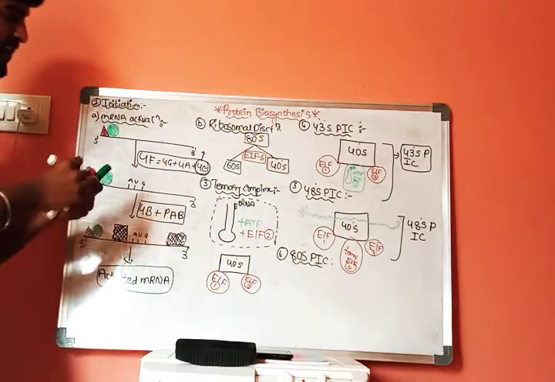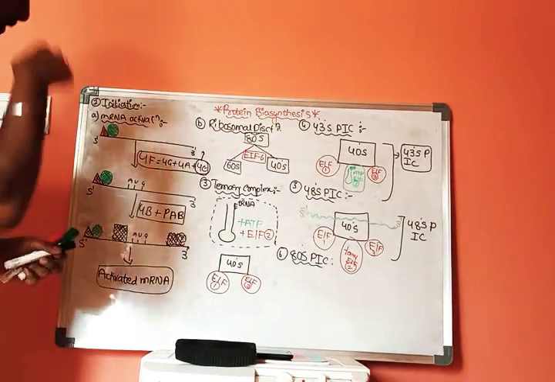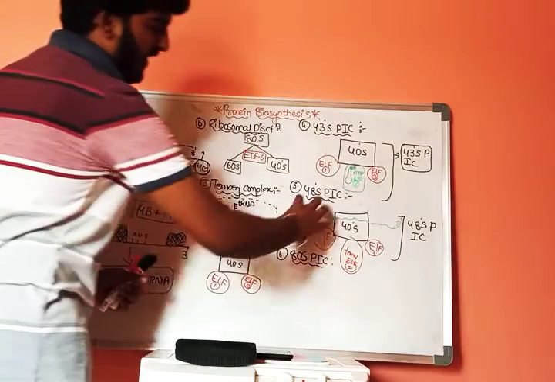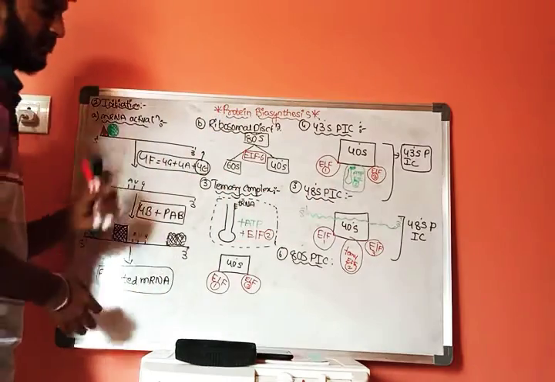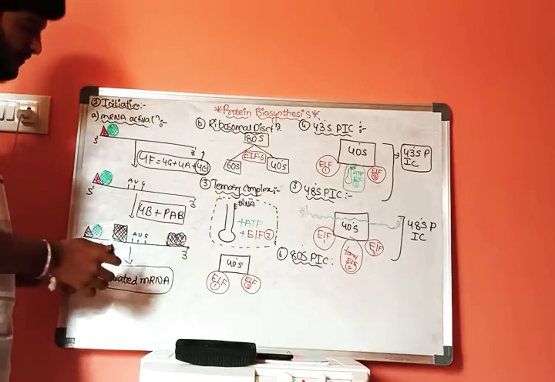How is this 80SP initiation complex formed? Now this entire 48S complex will be attached to the 60S ribosomes.